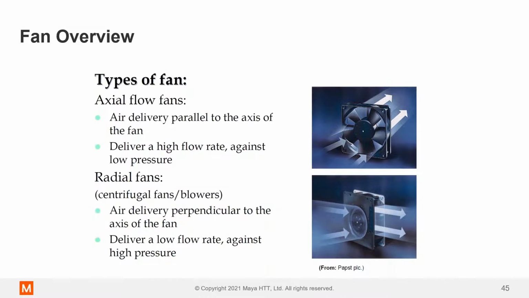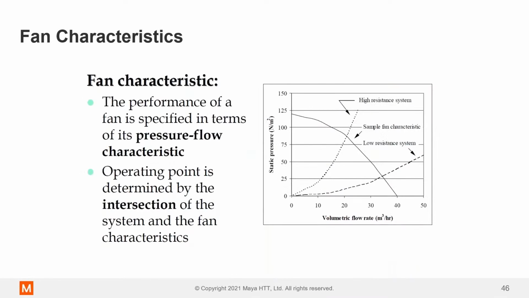But then you also have radial fans. These are a little bit different. These are called blowers. The air comes in the axial direction of the fan, but exits perpendicularly. This can deliver a lower flow rate, but a much higher pressure. So the actual air that comes out of it has much higher pressure. It can overcome more resistance, like densely packed heatsink fins. You want to use a blower in that instance. So let's talk about selection and calculations.